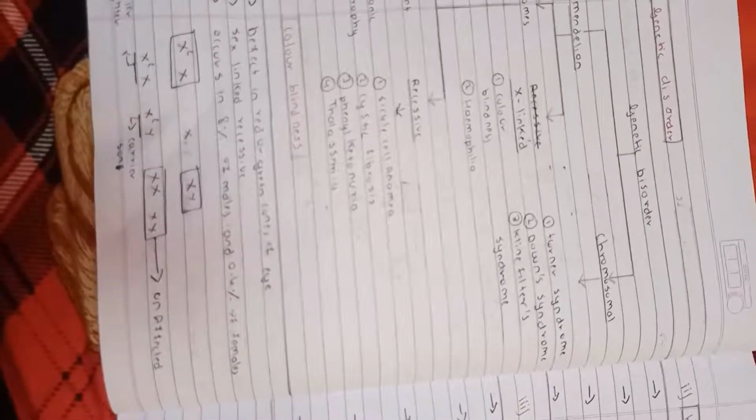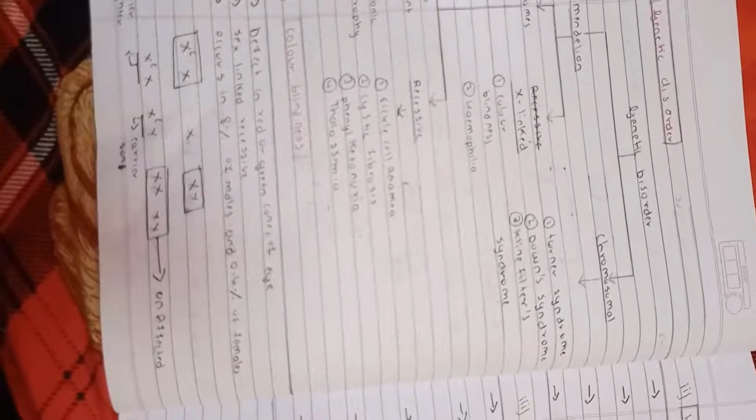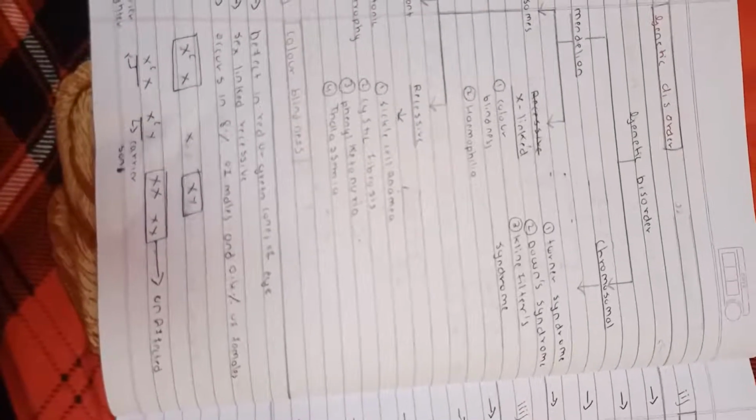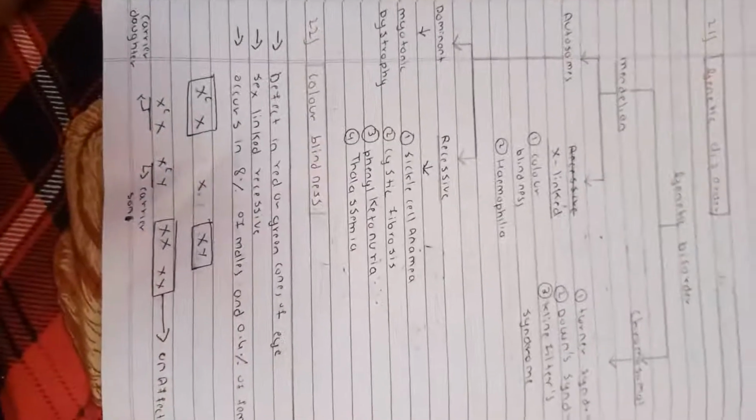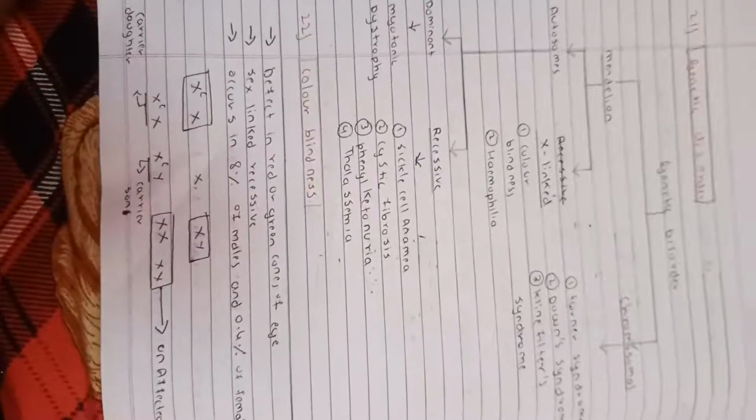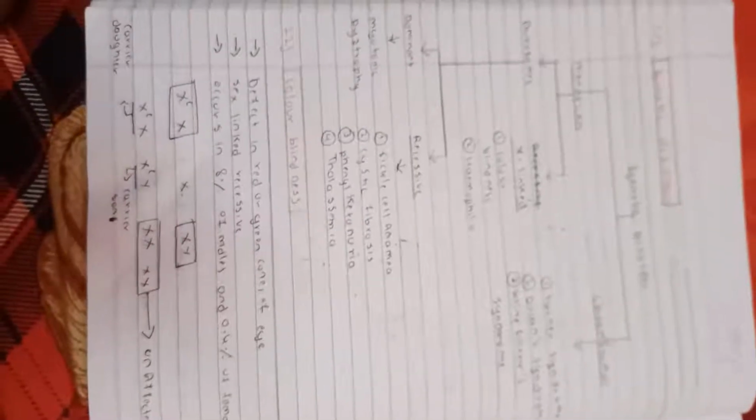If the father is color blind, there is a chance of color blindness in the children. They are carriers also.